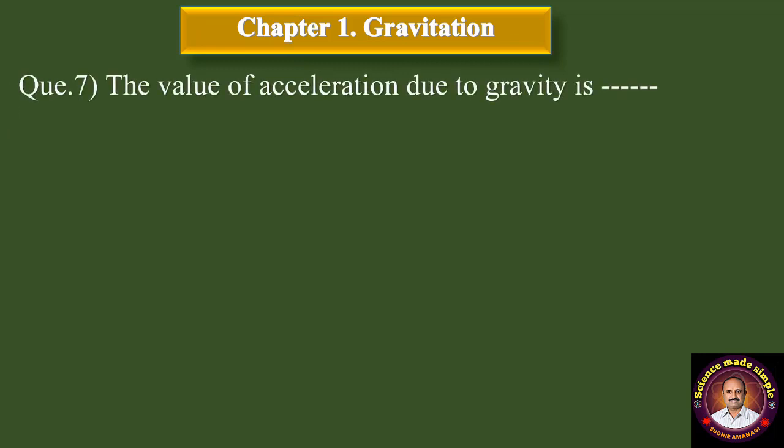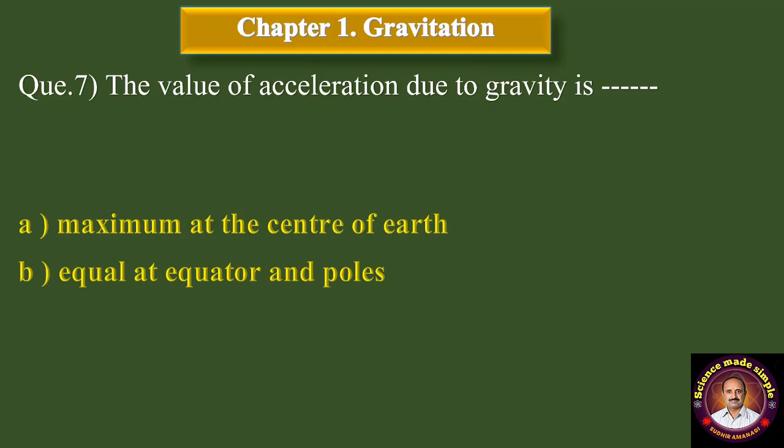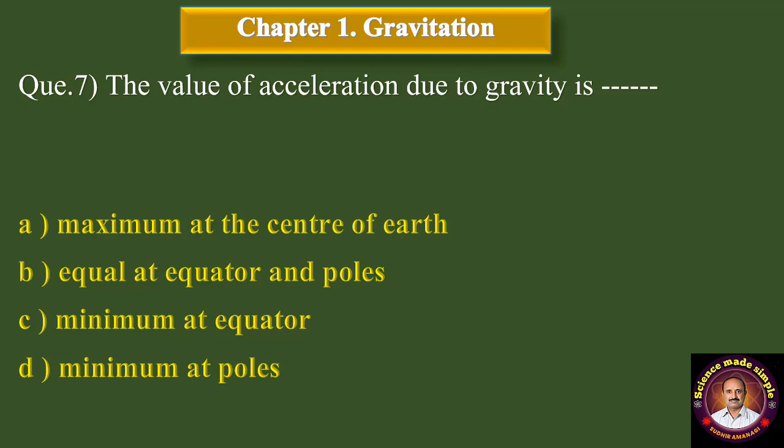Question number 7. The value of acceleration due to gravity is dash dash. A, maximum at center of earth. B, equal at equator and poles. C, minimum at equator. And D, minimum at poles. Correct answer is option C, minimum at equator.